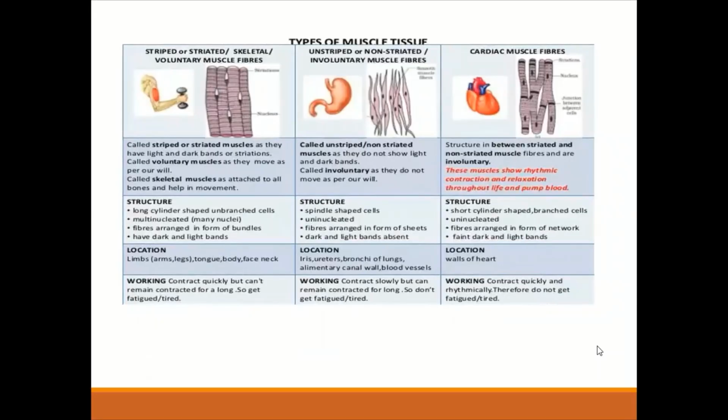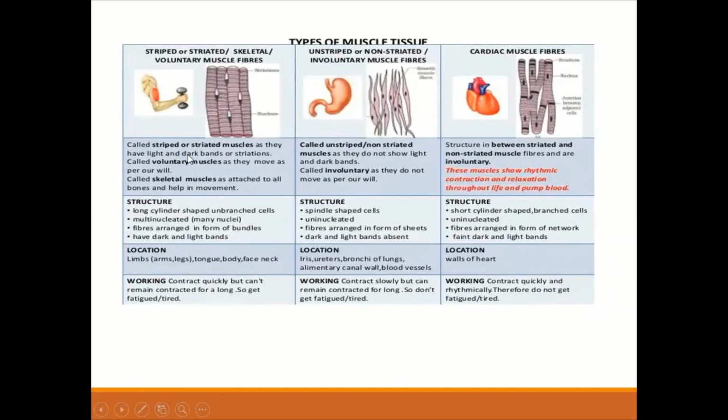Now, let us discuss the types of muscle tissue. Muscle tissue, as I have told you, is either striped or striated or skeletal or voluntary muscle fibers, or unstriated or unstriped or involuntary muscle fibers. And the third one is your cardiac muscle fibers.